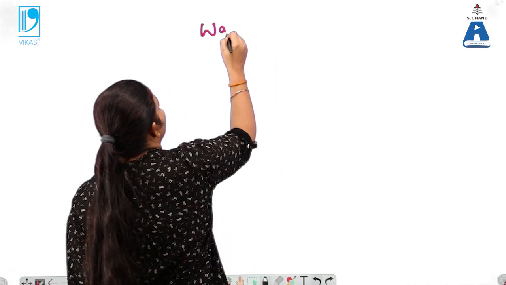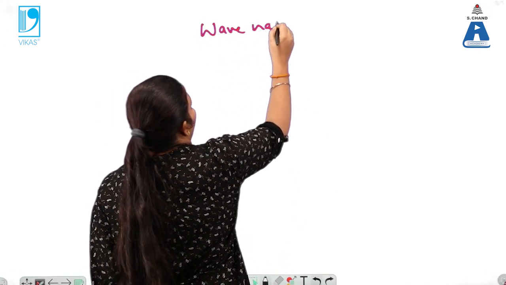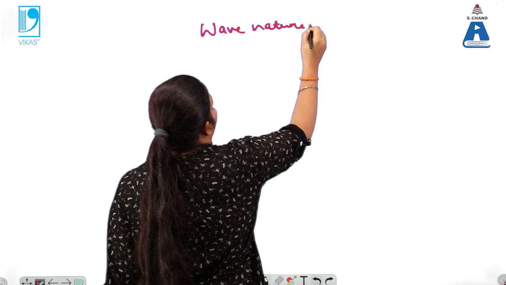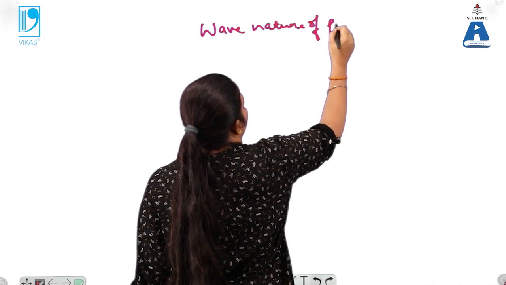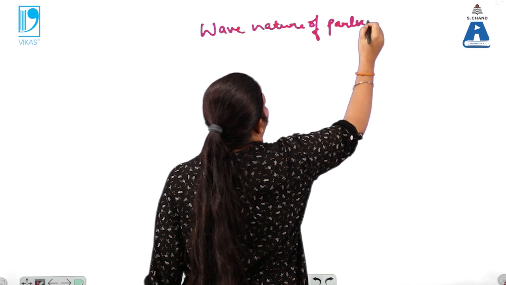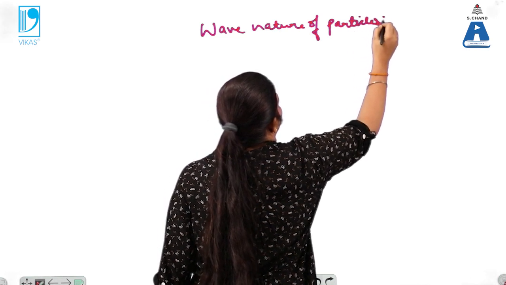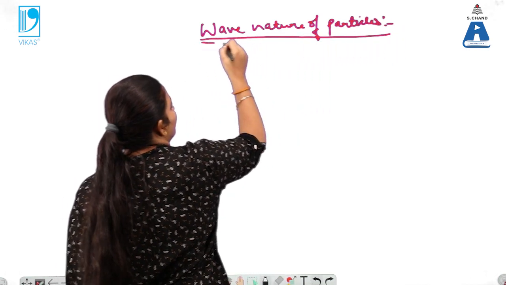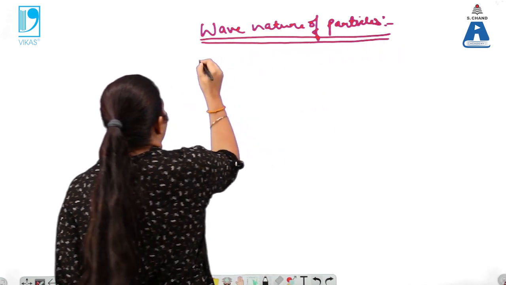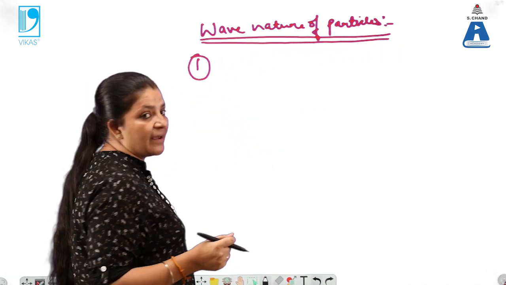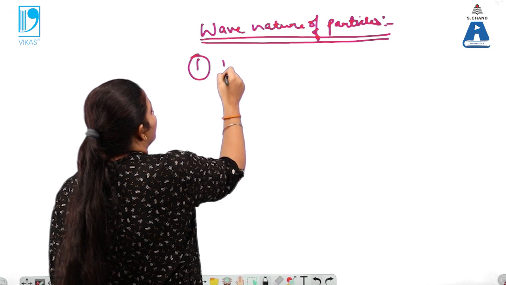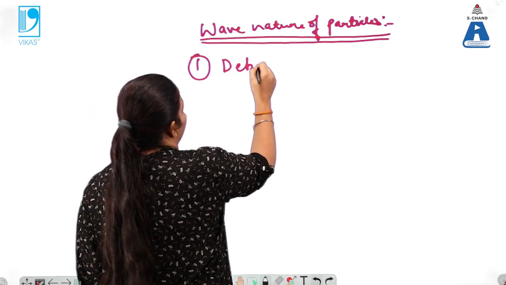So that is the wave nature of particles. It is explained by first considering the de Broglie hypothesis.